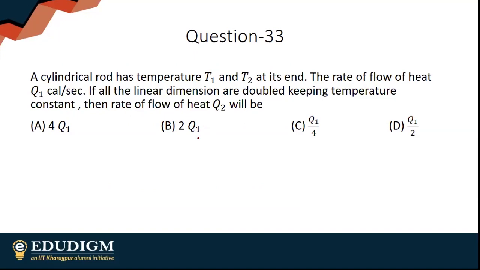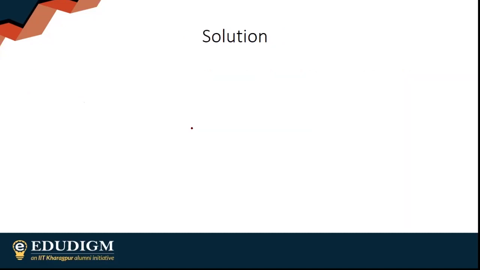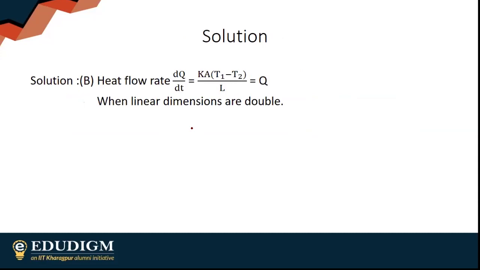This is more of a quick rapid fire. Option B. Obviously heat flow is this. First case it is Q. When linear dimensions are doubled, A is directly proportional to R square, and L is equal to L1. R has now become 2R, so A2 is 4R square, but L2 will become 2L. Simply put in all the values and you will get Q2 is equal to 2Q.